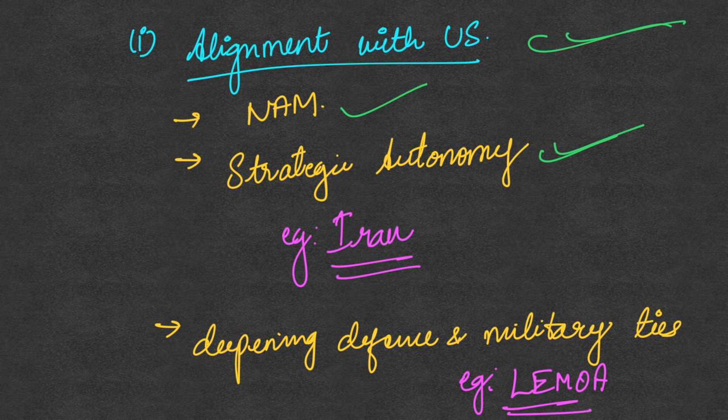That is what India's claim has always been. But however, this has not always been true. The most clear example of this is Iran. India had good relations with Iran. Iran was one of the largest exporters of oil to India. We were also about to build the Chabahar-Zahedan railway link project. But because of the United States policy that any country dealing with Iran is also going to face sanctions, we reduced our oil imports. Similarly, we delayed the Chabahar-Zahedan railway link development. The Chabahar port development itself also took many years.